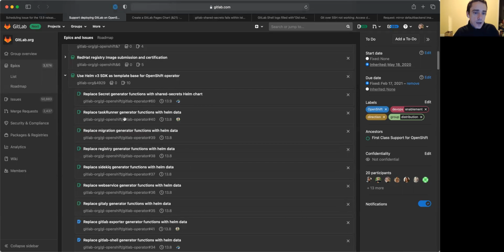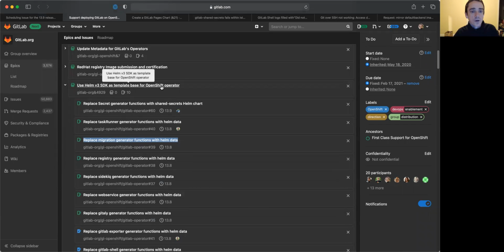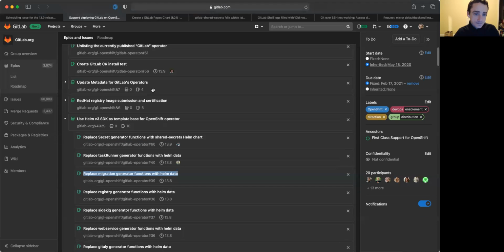But you can see here, we have a couple items marked for 13.8. Those will carry over into 13.9, and we plan to largely address all of these this release. And so we hopefully should have a fully functional operator that has support for the full scope of GitLab services.